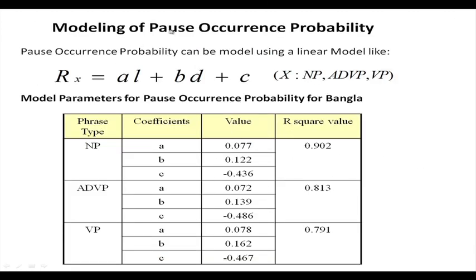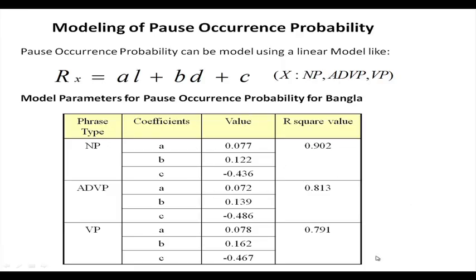One is called occurrence probability prediction, whether after this word or after this phrase there will be a pause or not. That probability we have calculated. Then we have done linear regression analysis, linear modeling. Maybe it can be improved by non-linear modeling also, we have not done it, but you can do it.